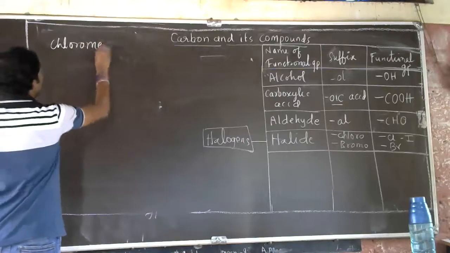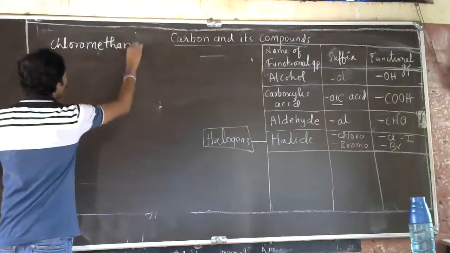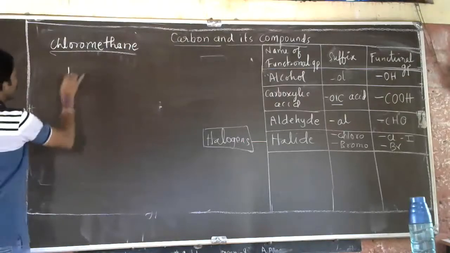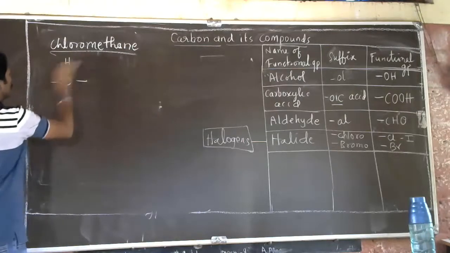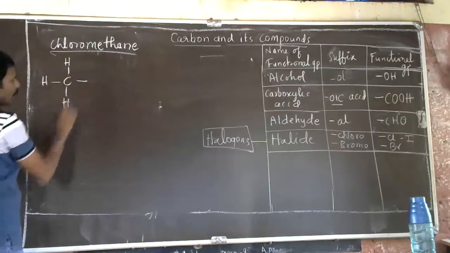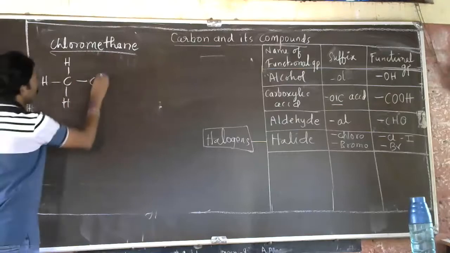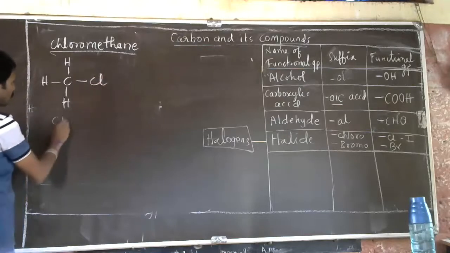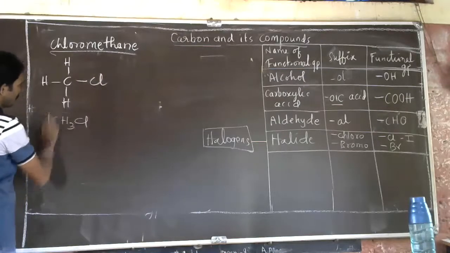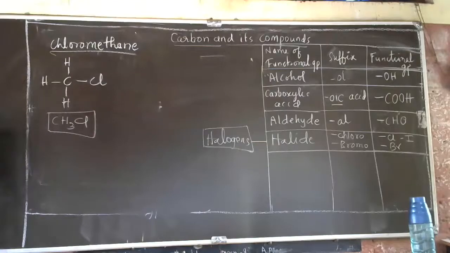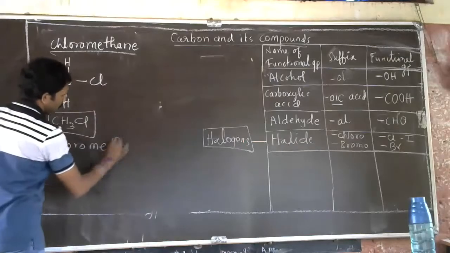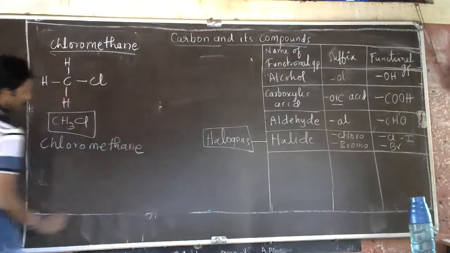Chloromethane. Methane you have to write. Here one of the hydrogen is replaced by chlorine. So one of the hydrogen is replaced by chlorine: CH3Cl. This is chloromethane. We call it chloromethane.